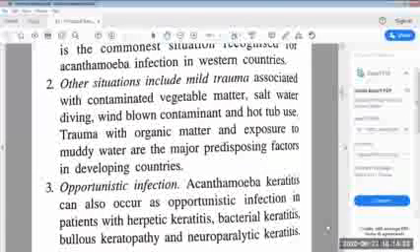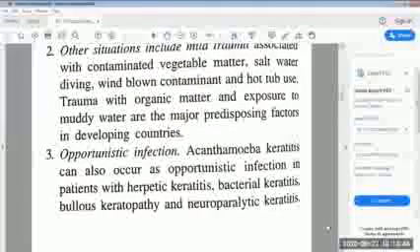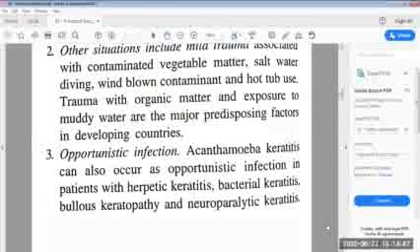Trauma with organic matter and exposure to muddy water are the major predisposing factors in developing countries. The next is opportunistic infection. Acanthamoeba keratitis can also occur as an opportunistic infection in patients with herpetic keratitis, bacterial keratitis, bullous keratopathy, and neuroparalytic keratitis.